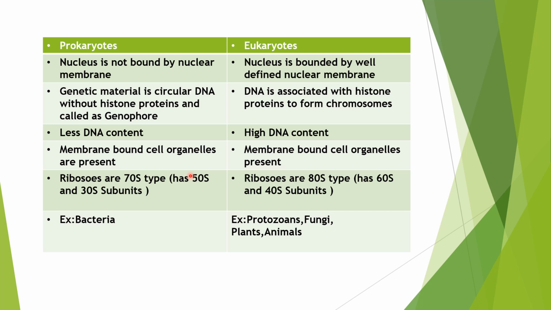Whereas eukaryotes have membrane-bound cell organelles, and they also have ribosomes, that too 80S ribosomes. So these are the major differences between prokaryotes and eukaryotes. And we have seen the examples: prokaryotes include bacteria, whereas eukaryotes include protozoans, fungi, plants, and animals, right?